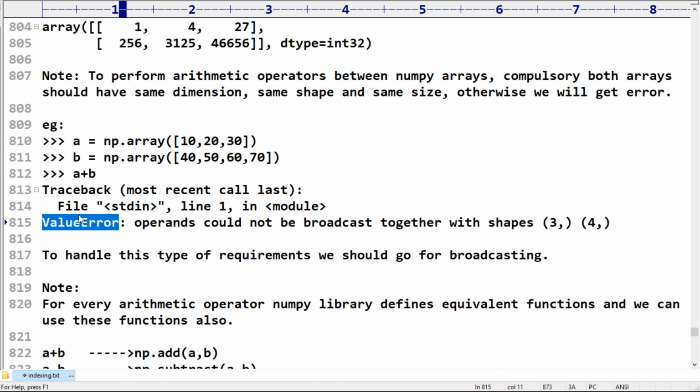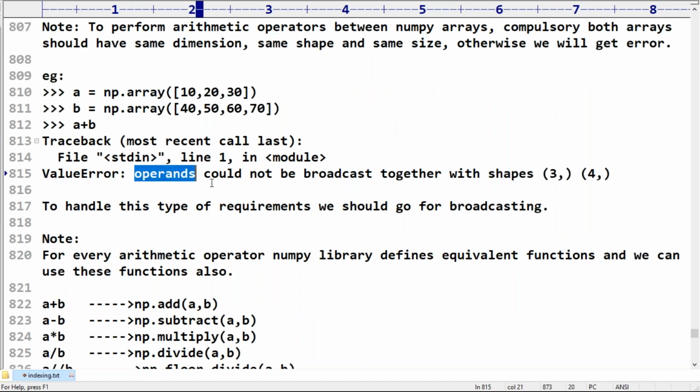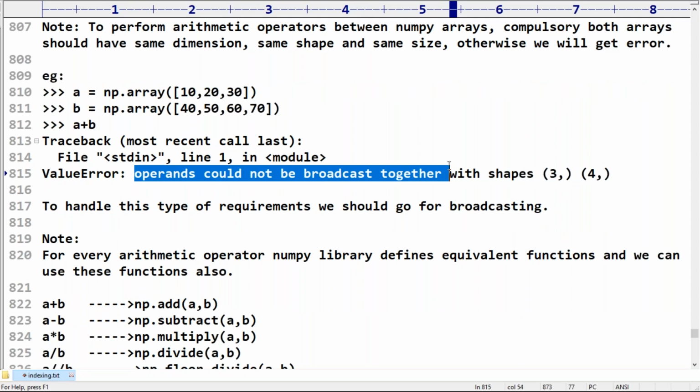Why are we getting the value error, sir? Can you please have a look once? Operands could not be broadcast together. There are some rules for broadcasting. If the rules are satisfied, then only broadcasting will work. If the rules are not satisfied, then broadcasting will not happen. So take a bit special care. When I want to perform an arithmetic operation between two arrays of any dimension, any size, any shape, broadcasting also has some rules, and only if those rules are satisfied will broadcasting be performed.